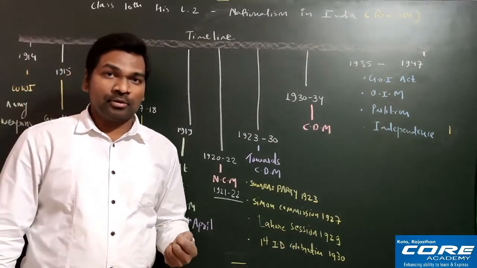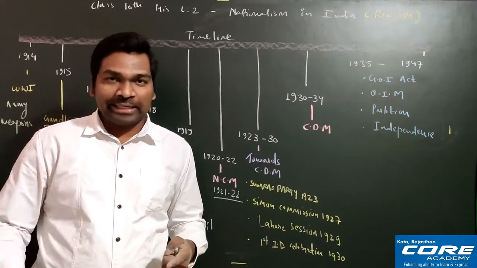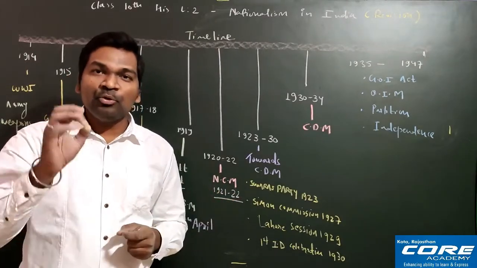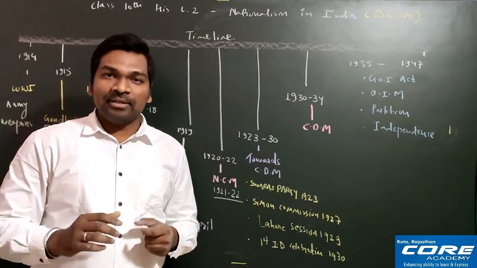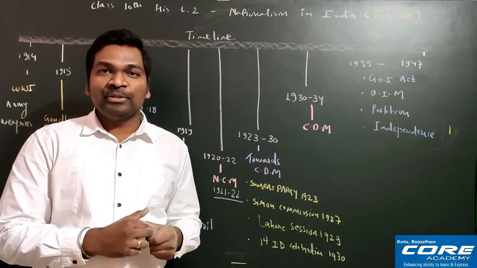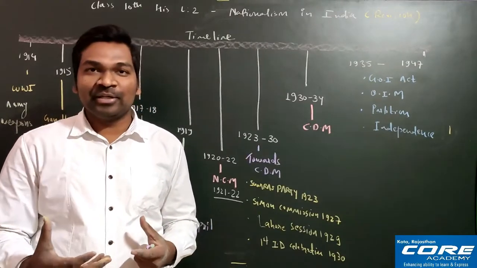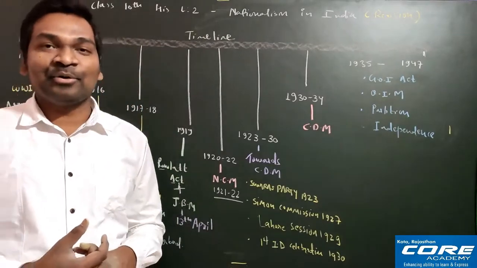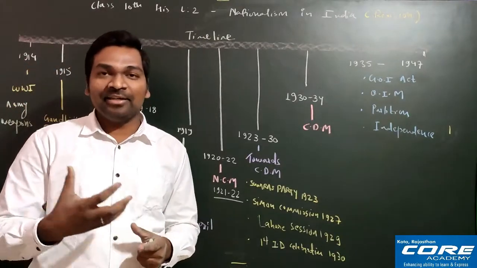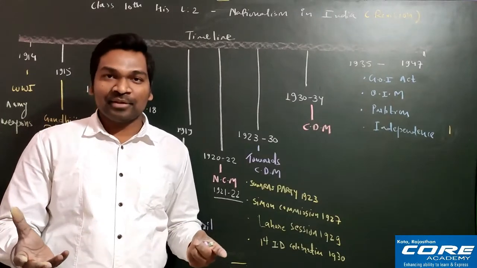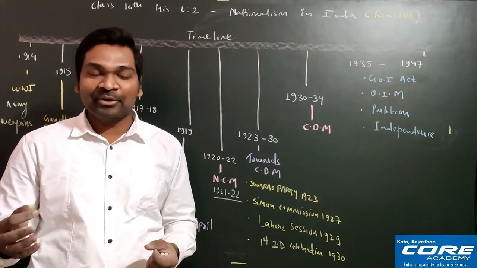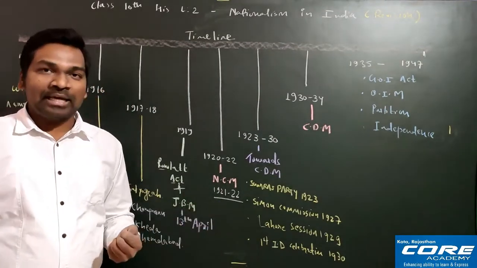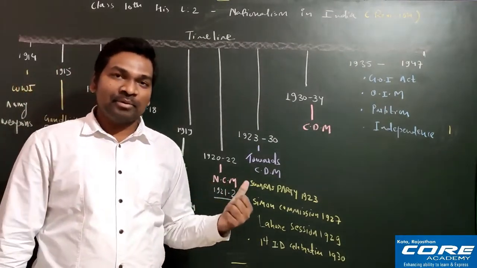Indian people were not liking this Simon Commission. Why? Because in this entire Simon Commission, no Indian was a member, and they had come to India to decide the future constitution of India. You can understand how problematic and controversial it is. They were deciding the Indian constitution without an Indian member. So it cannot be acceptable at all. That is why people protested against the Simon Commission, and the leader of the Simon Commission was Sir John Simon.